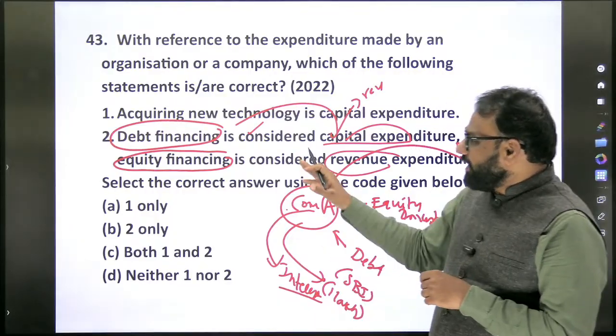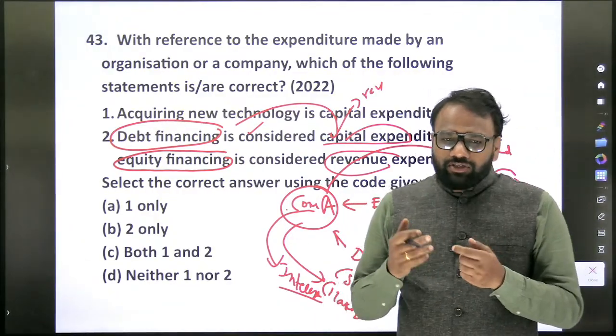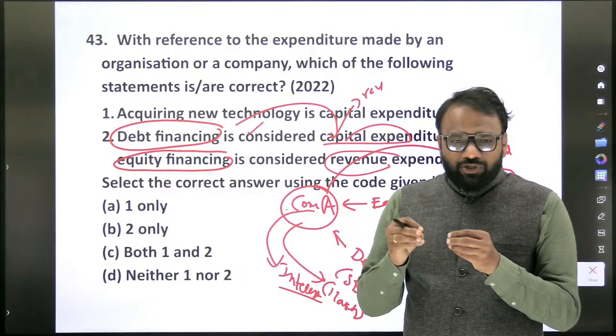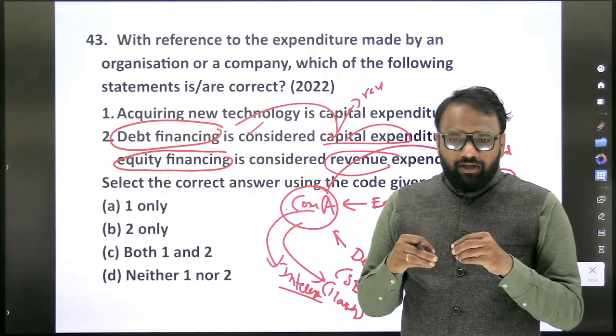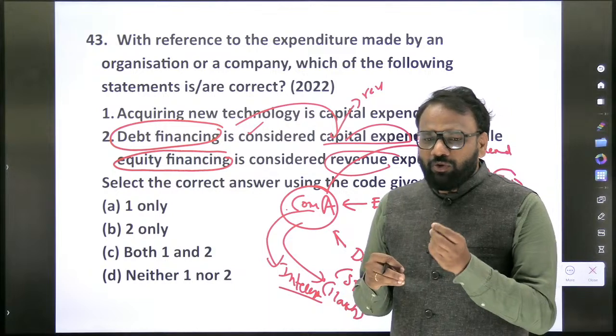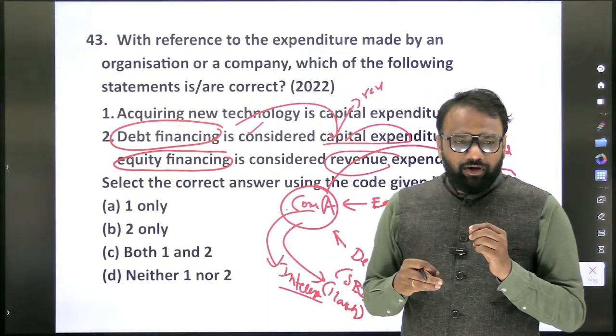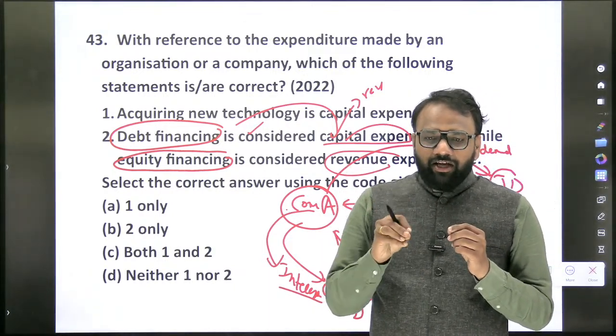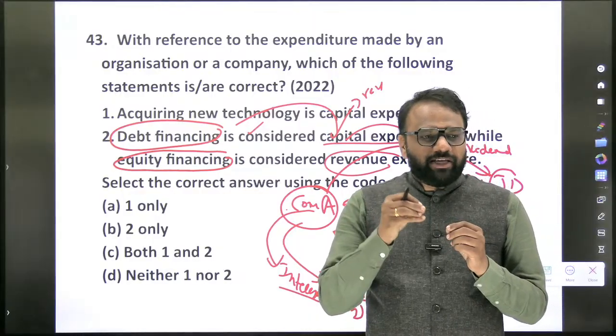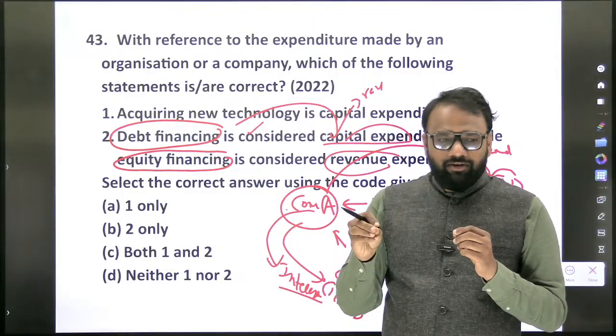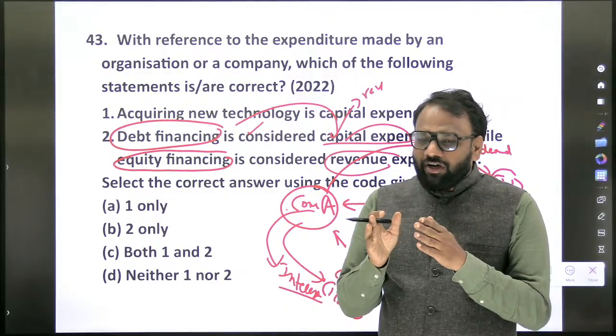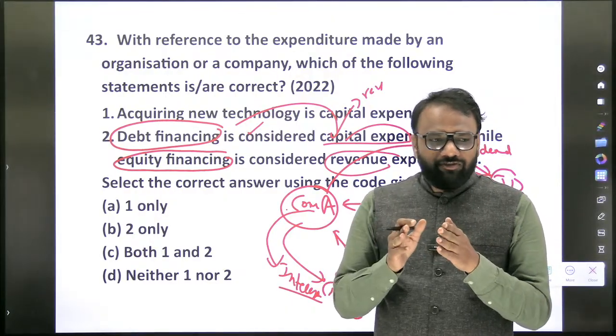So here again, what is debt, what is equity? All those things we should be able to recall. When it comes to raising funds, there are two ways. One is through debt, another one is through equity. The person who is investing can get more returns if he makes an equity investment or a debt investment? Equity, but the chances of potential losses are also more in case of equity.